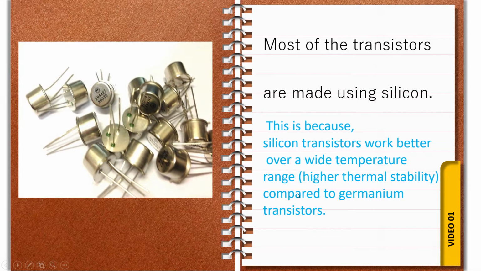So most of the transistors are made using silicon. There are two types of transistors: silicon transistors and germanium transistors. Most transistors are made of silicon material because silicon transistors work better over a wide temperature range, with higher thermal stability compared to germanium transistors.